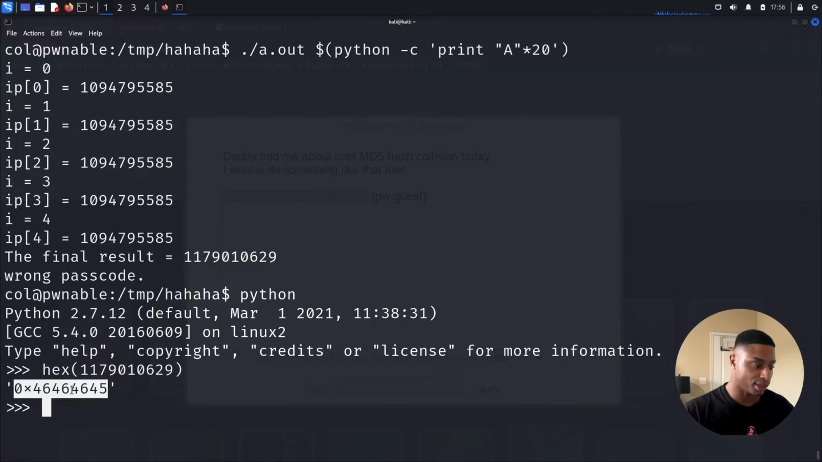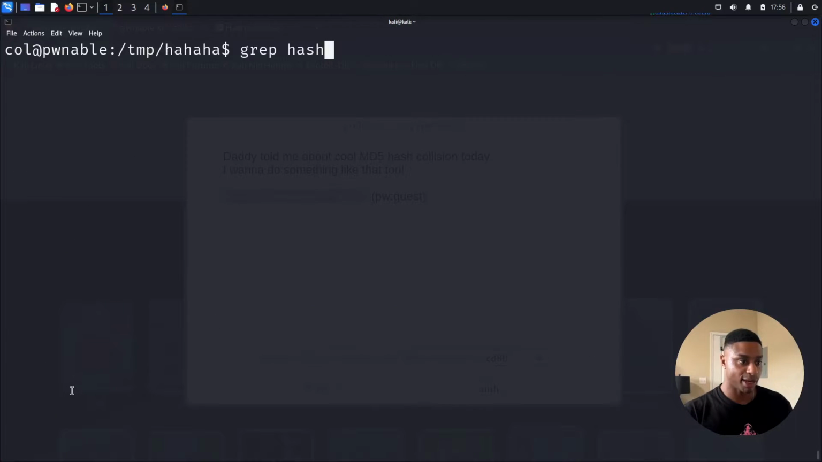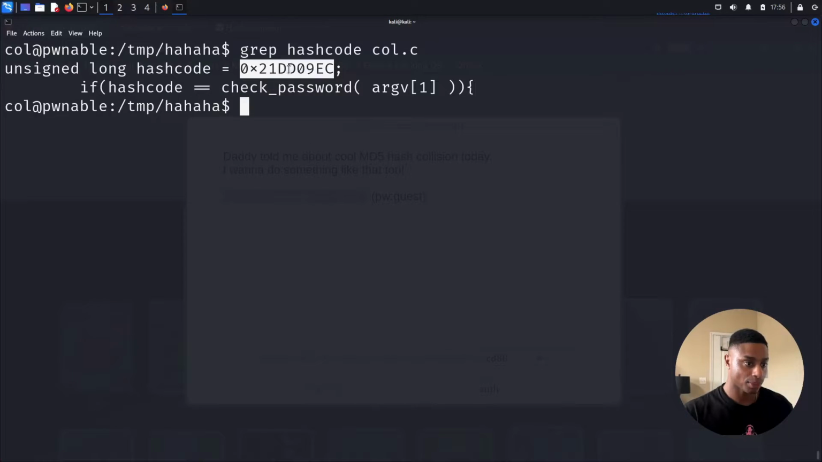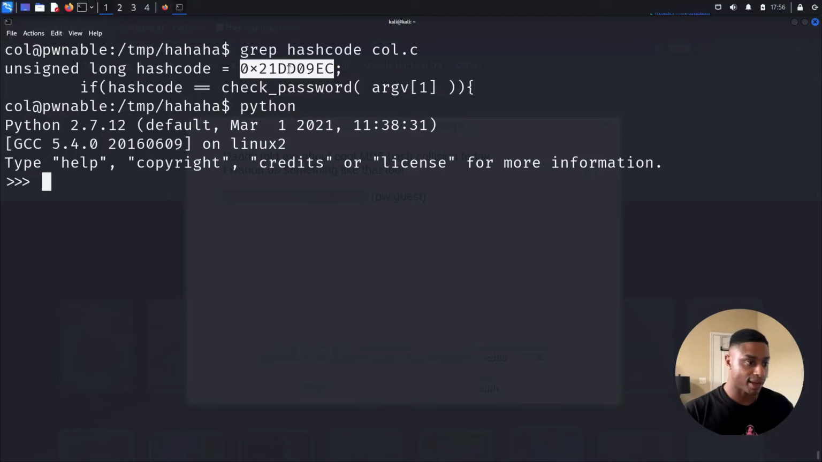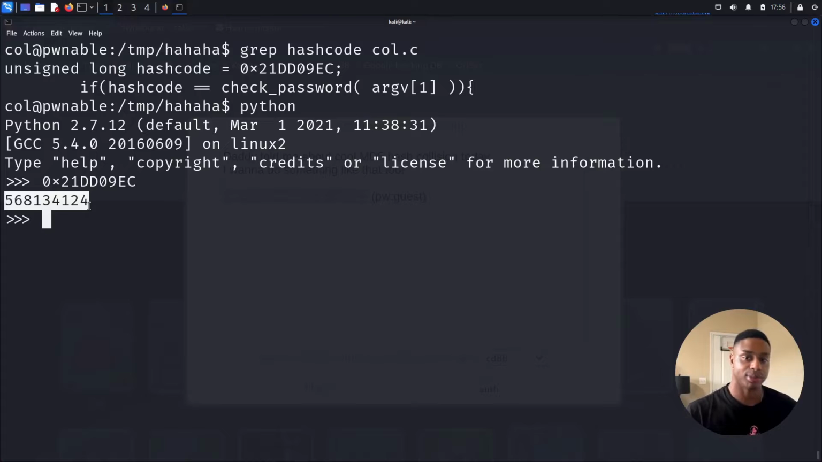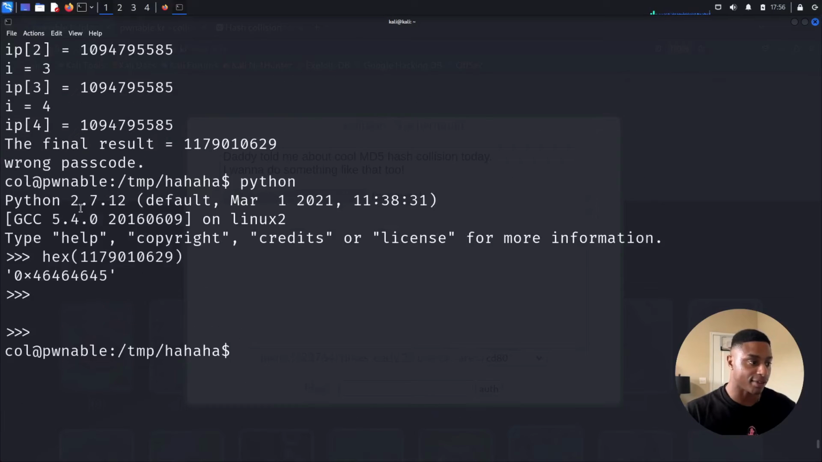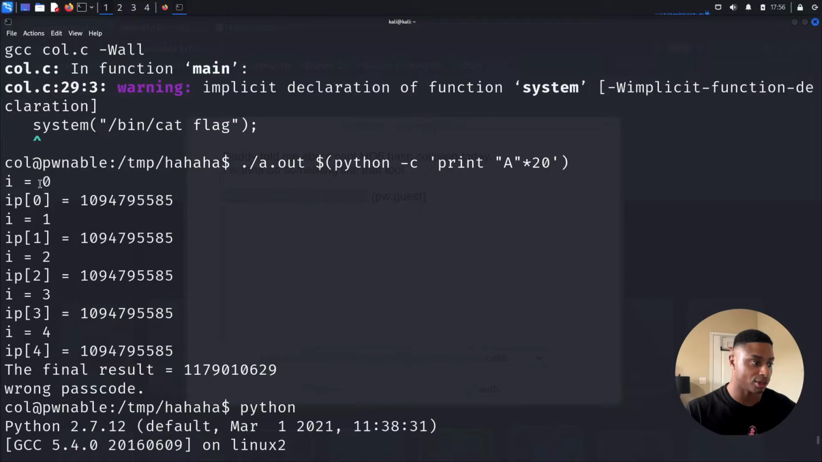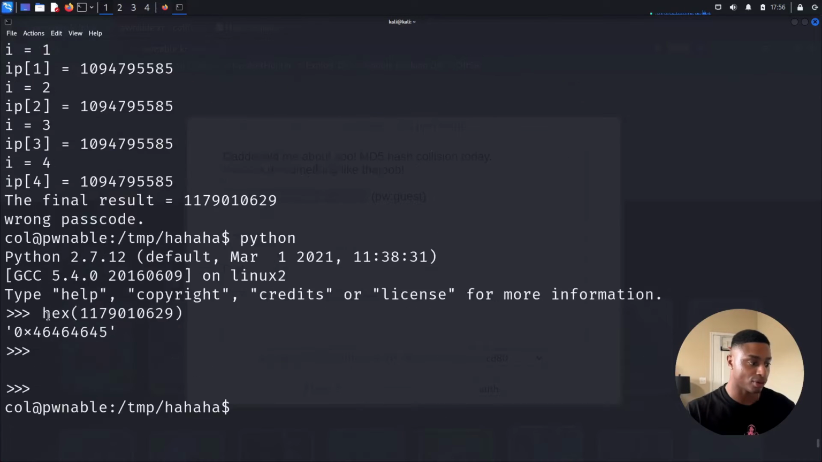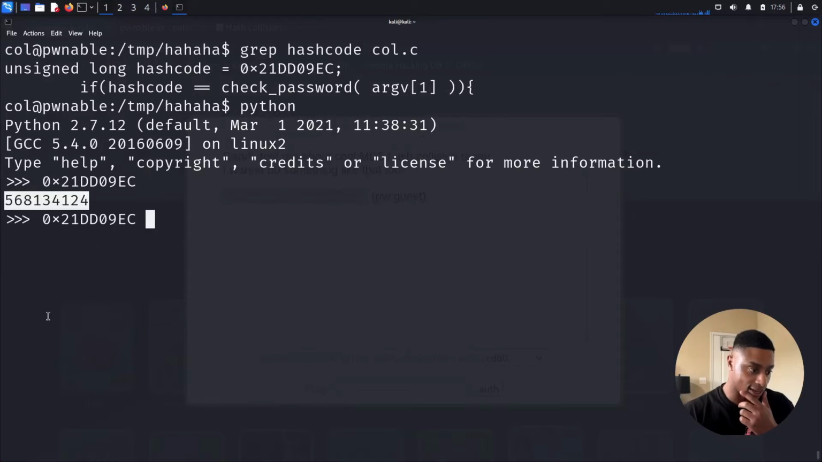So how can we get that? Grep hash code .c. Let's do some math in Python. Let's translate this to an integer so it's a little easier to work with, an actual whole number and not just hex. And we know it's going to loop across 5 times, right? We see that here, 0, 1, 2, 3, 4. So it's going to loop across 5 times.